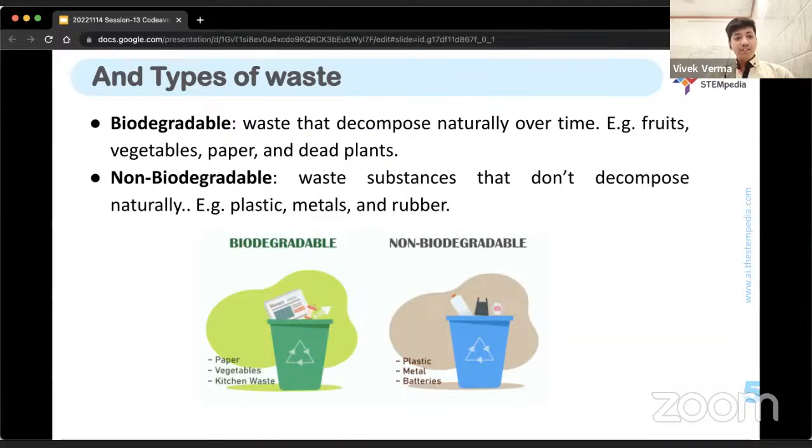So on this Children's Day, let's take a pledge that we will, by ourselves, make sure that we are not throwing out non-biodegradable stuff which can pollute the environment and kill innocent animals. So I take the pledge with you all too. Thank you so much, and once again, happy Children's Day to all of you.